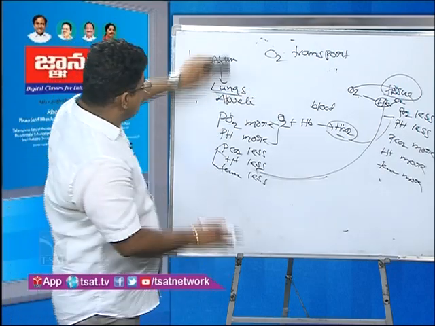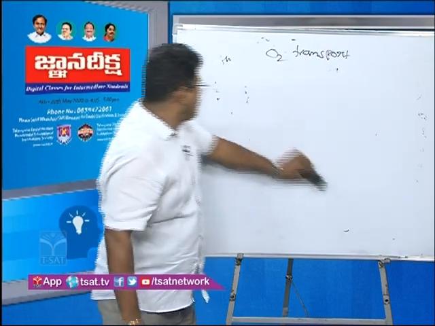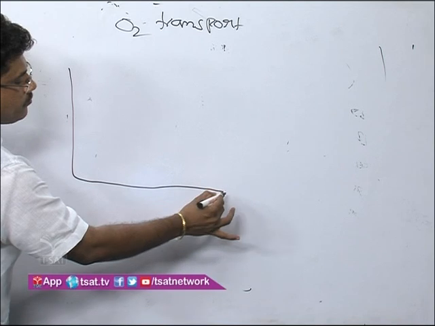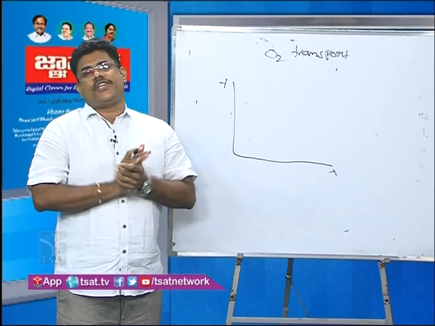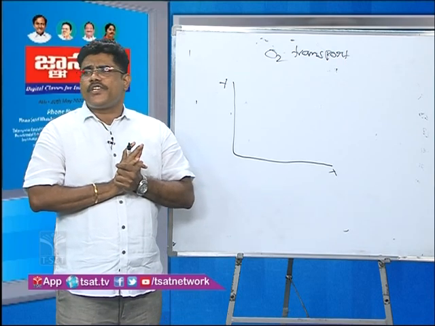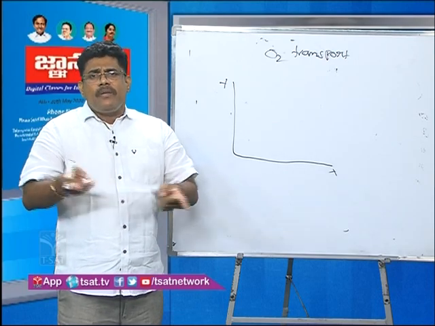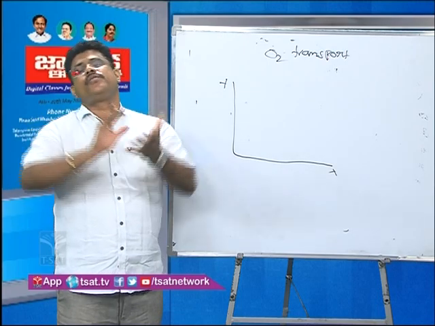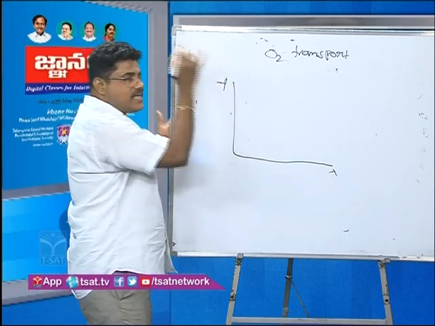So I will explain this through a graph. For example, you see, this is the graph: the oxyhemoglobin dissociation curve. What is the oxyhemoglobin dissociation curve? The relation between partial pressure of oxygen and hemoglobin saturation is known as the oxyhemoglobin dissociation curve. For example, this is the x-axis and this is the y-axis.